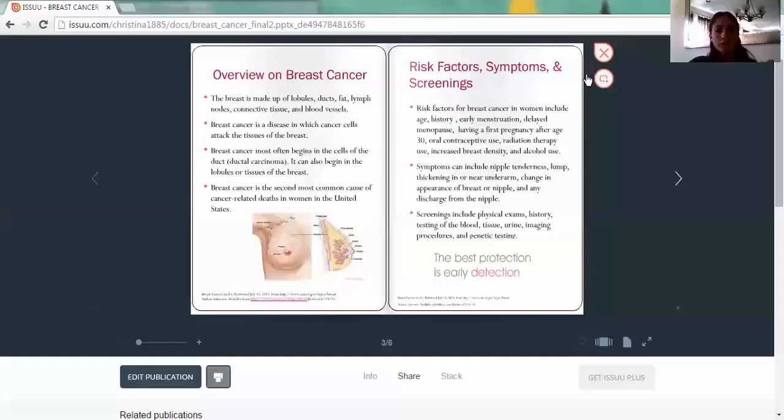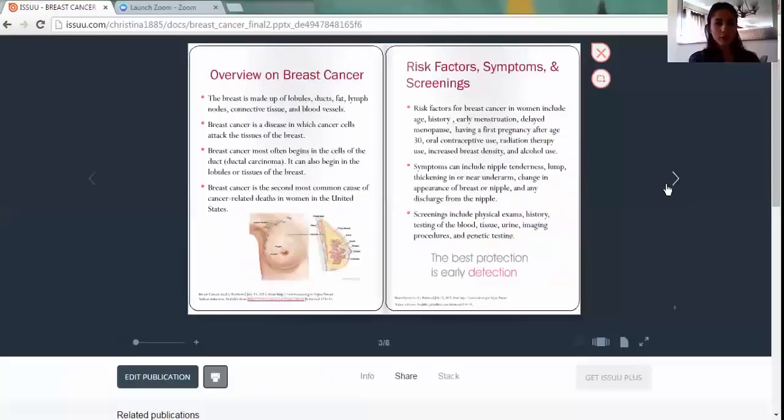Some screenings for breast cancer include physical exams and history, where the exam is done on your body to check for any lumps or anything that is abnormal. Also, lab tests such as blood, urine, or tissue samples can be taken. Imaging procedures such as mammograms and genetic tests can be done, and those look for changes in mutations and their links with certain types of cancers.